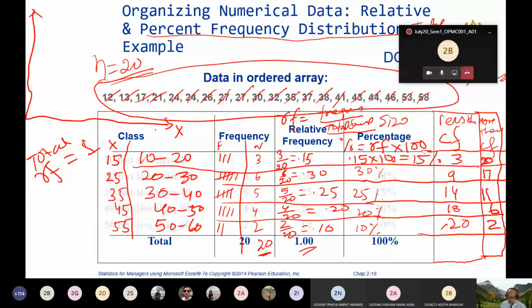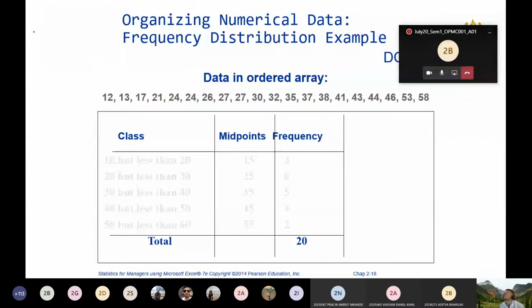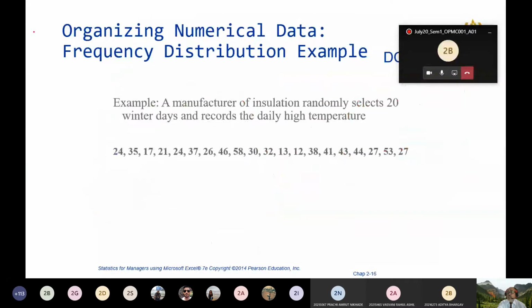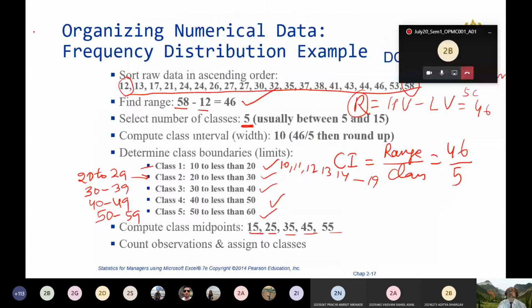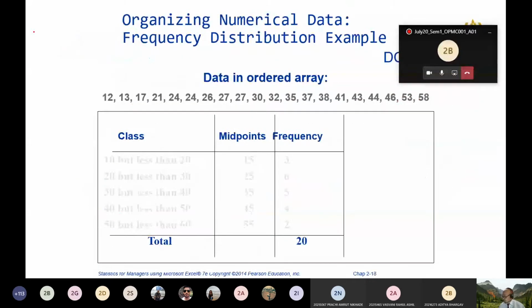X means midpoints: 15, 25, 35, 45, and 55. All of you please note down this exercise and do it at your end. All the midpoints you take along the x-axis and the cumulative frequency you take along the y-axis.